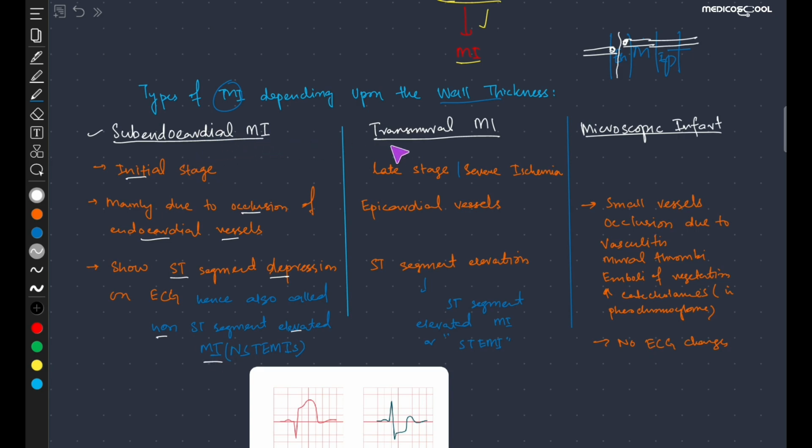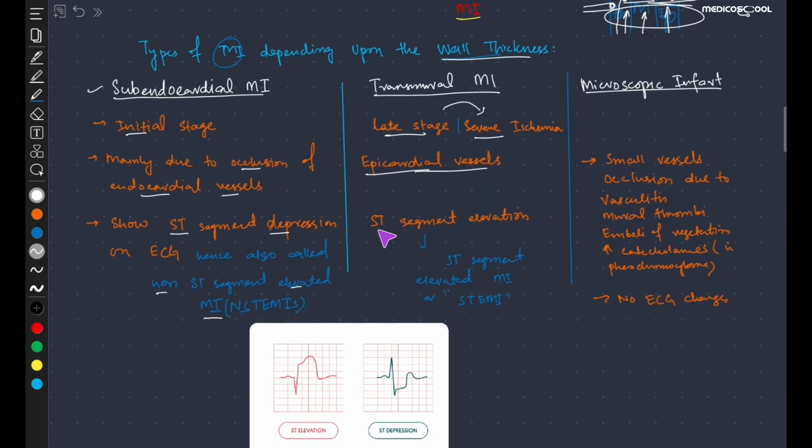In contrast to the subendocardial MI, we have a transmural MI, which occurs throughout the wall of the heart, and it is mostly the late stage and mainly due to severe ischemia, and there is occlusion of the epicardial vessels. So if we occlude these vessels, it will also block the blood to the epicardium, the myocardium and the endocardium, and thus as a whole there will be a transmural myocardial infarction. And on the ECG we can see that there is ST segment elevation, so hence it is also known as the ST segment elevated MI or the STEMI.